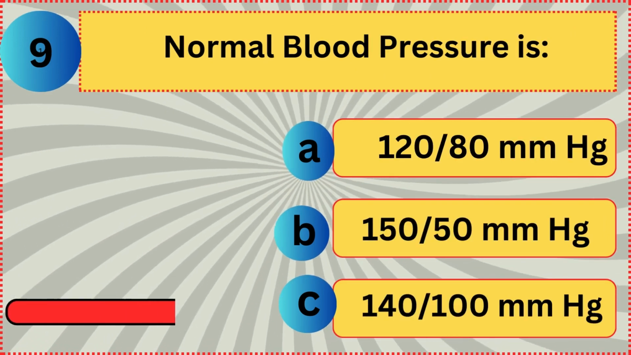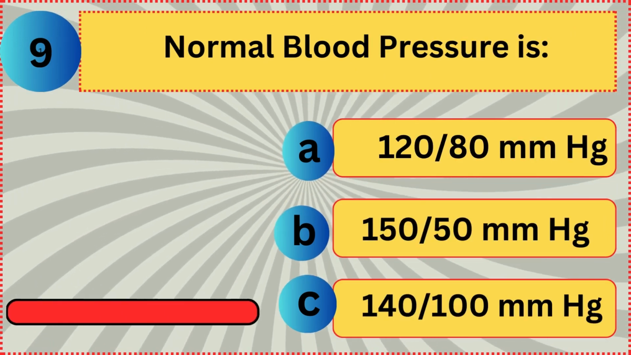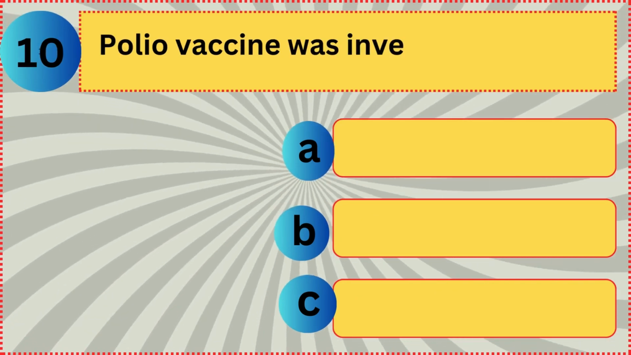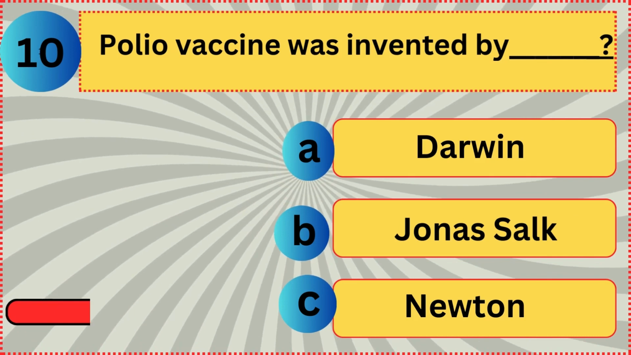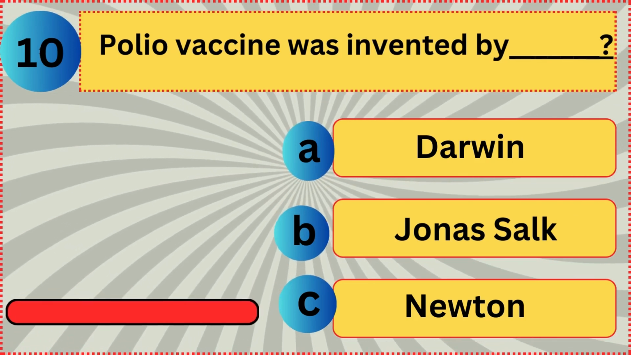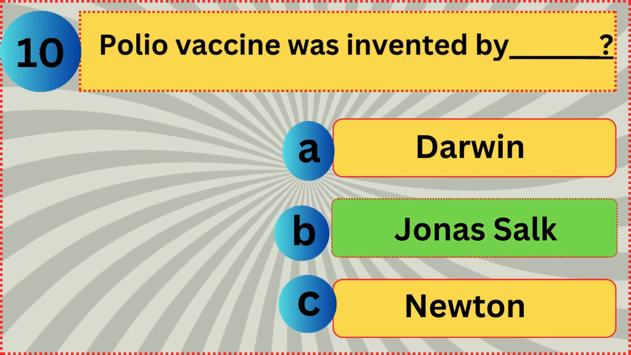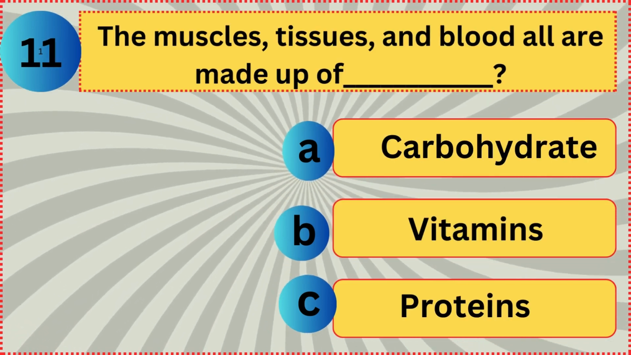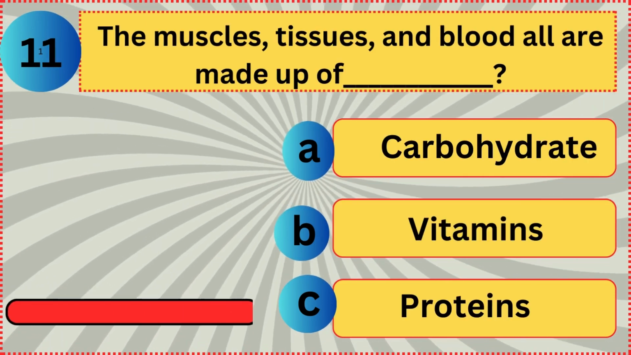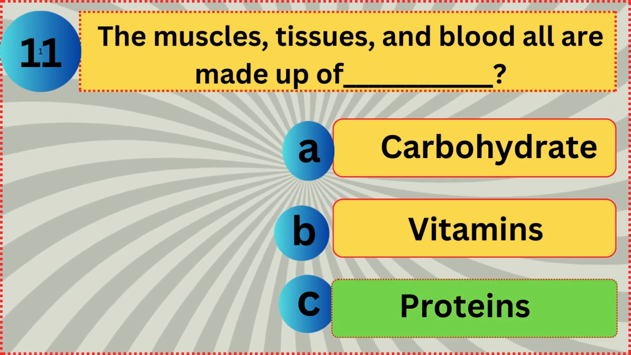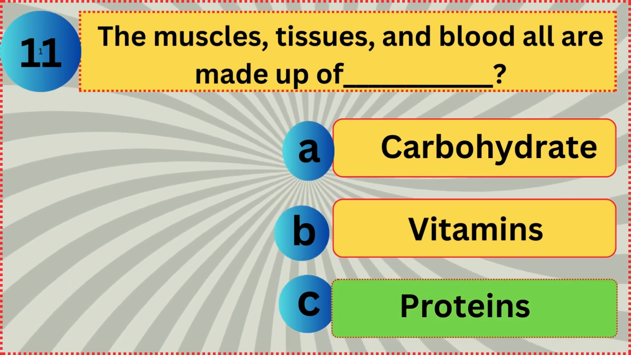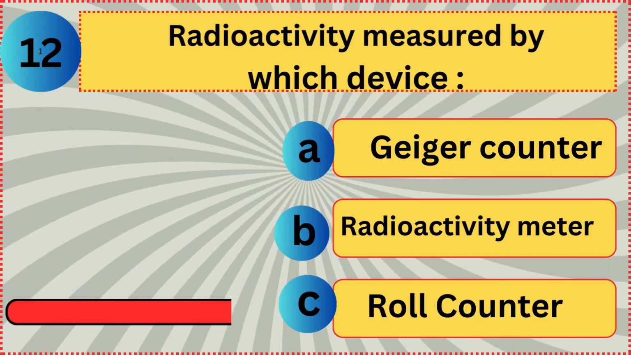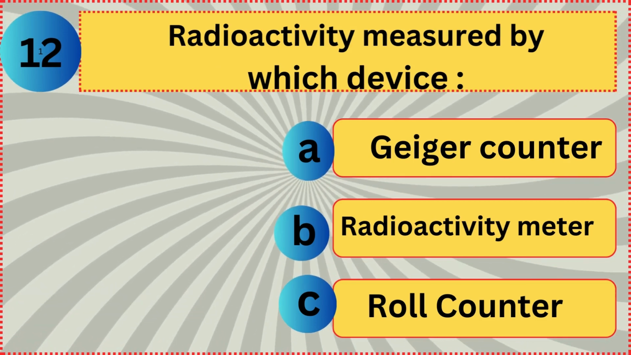Normal blood pressure is 120 by 80 mmHg. Polio vaccine was invented by Jonas Salk. The muscles, tissues and blood all are made up of proteins. Radioactivity measured by which device? Geiger counter.